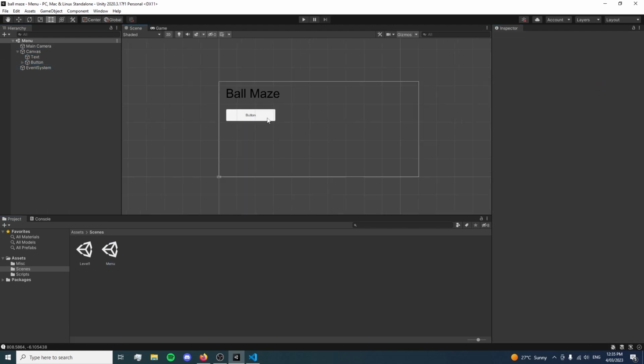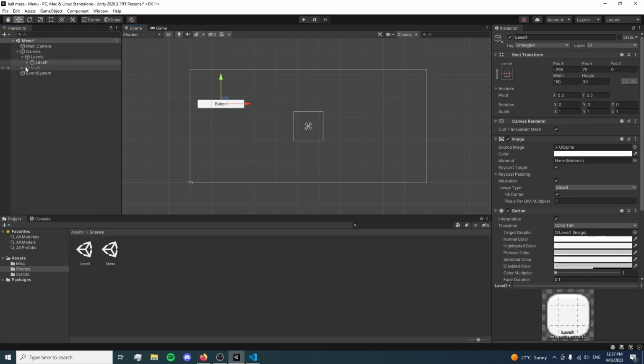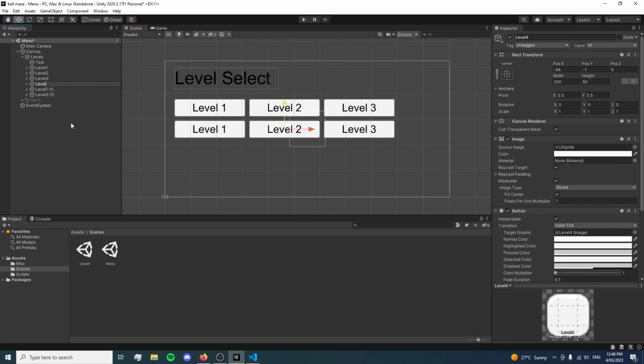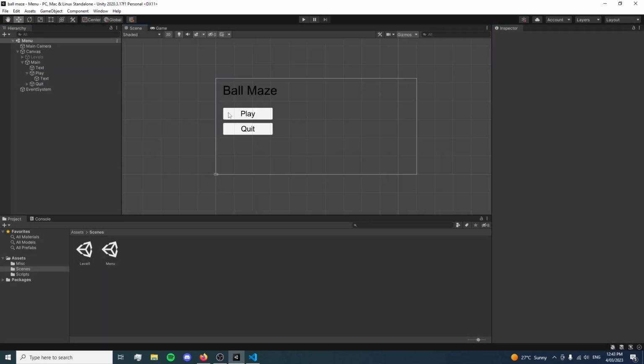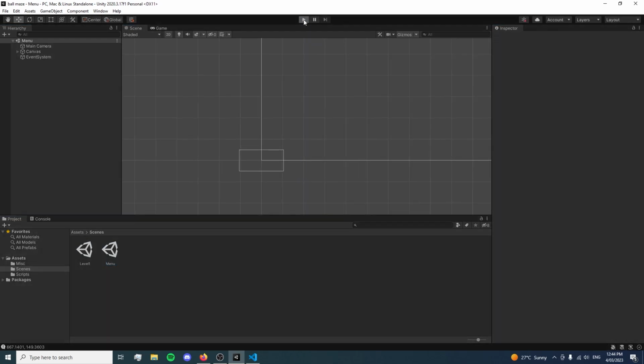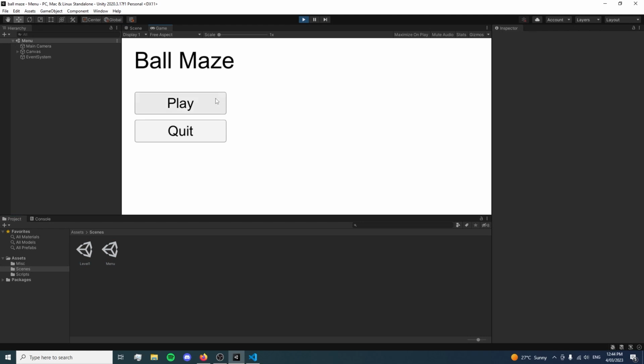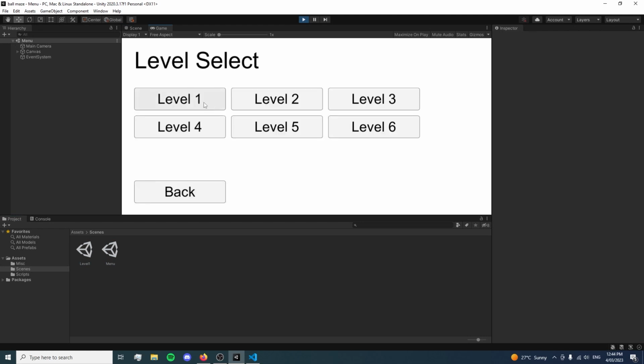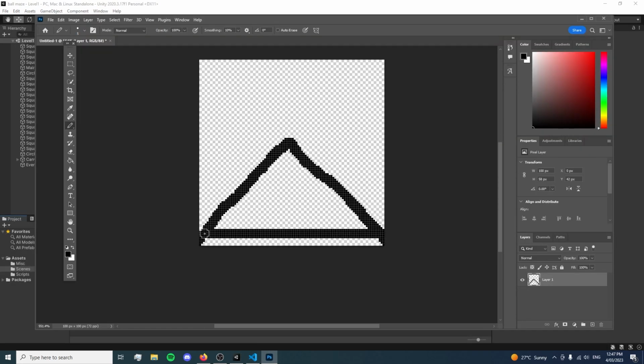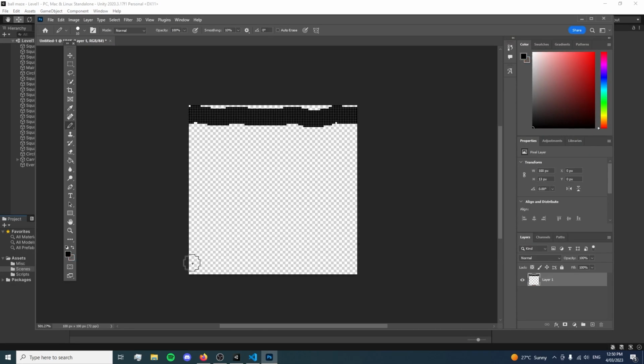So I started work on the menu scene, but then midway through working on it, I had a brilliant idea that would completely change how the rest of this video is gonna go. What we're gonna do now is, I feel like you can make it so the users create their own mazes. That'd be so cool. I thought it'd be a great idea to let users create their own levels in this game.